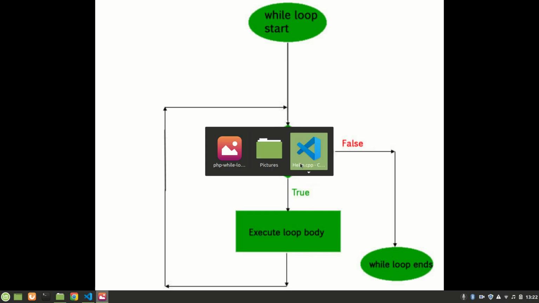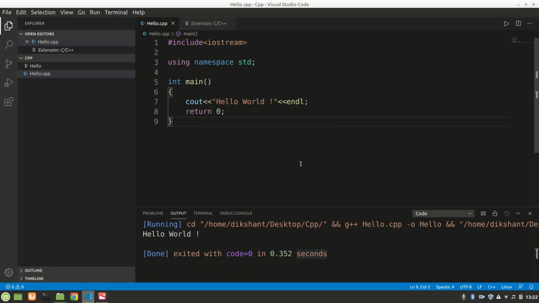And be ready with our Visual Studio Code. In the next video, we'll be running our for loop, do while loop, and while loop, and we'll discuss why loops are important.